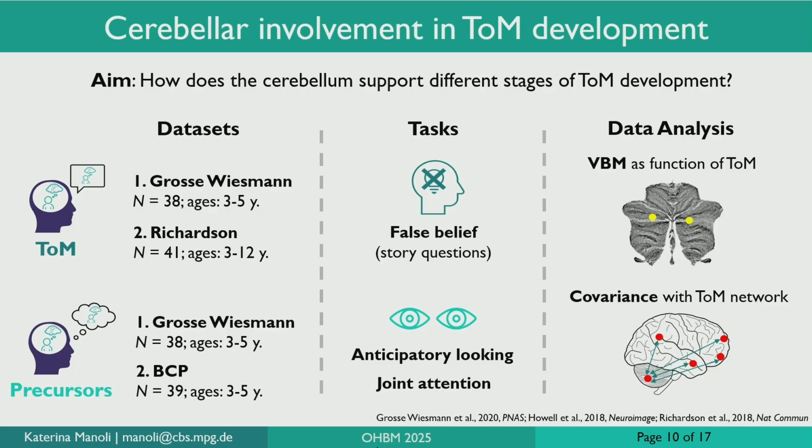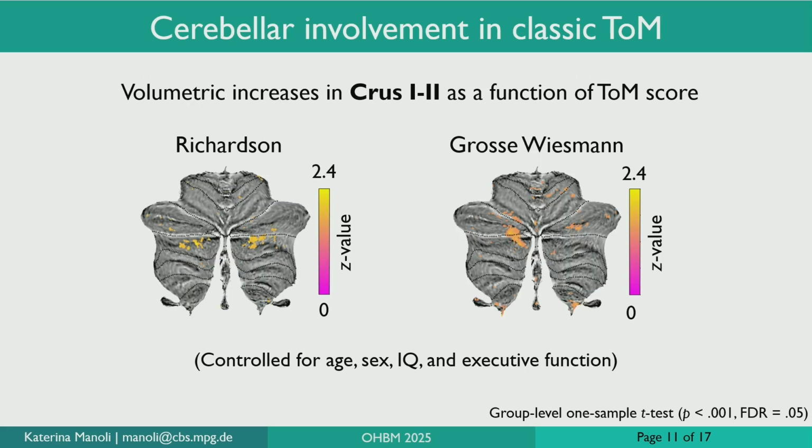And we also calculated the covariance with a theory of mind network of the cerebral cortex. So here are the results, starting off with classic theory of mind processes. Here we saw volumetric increases which were consistent across the two data sets and were present in the posterior Crus 1 and 2 as a function of theory of mind score. And all of these analyses were controlled for age, sex, IQ, and children's linguistic and executive functions.